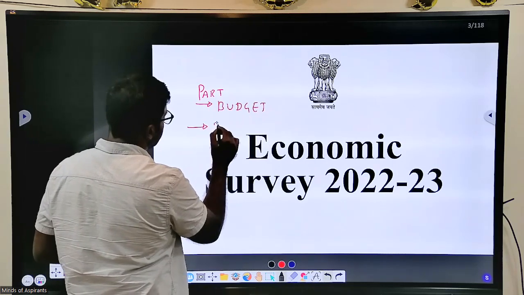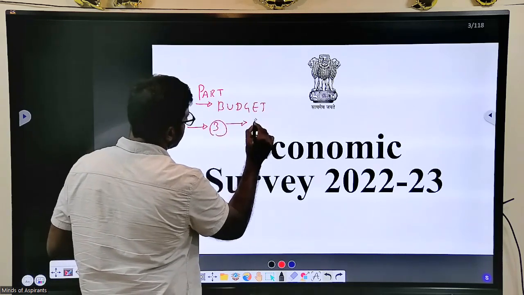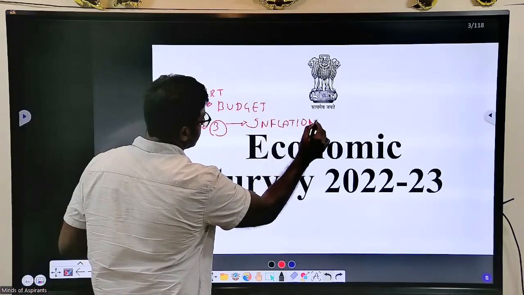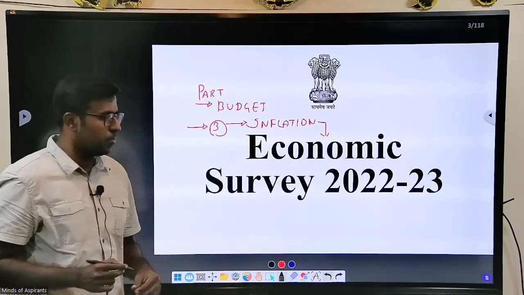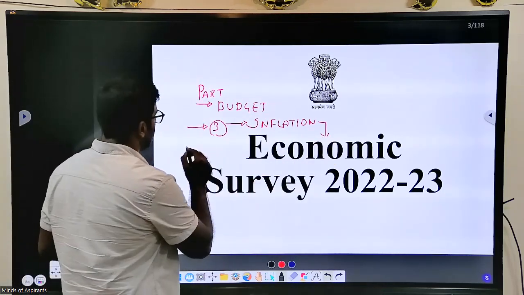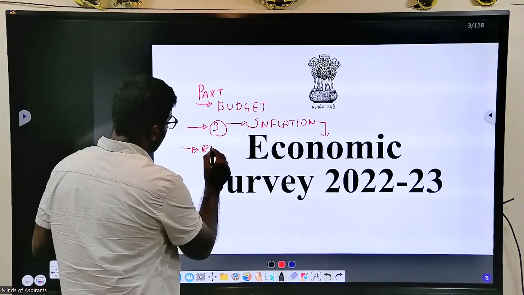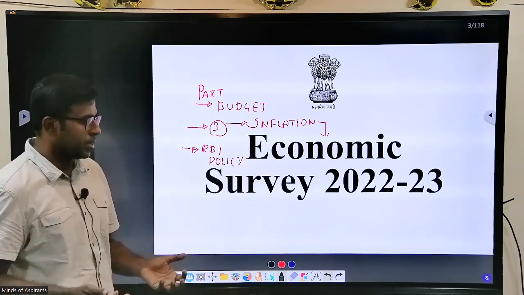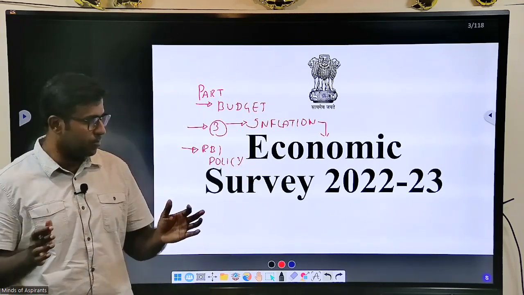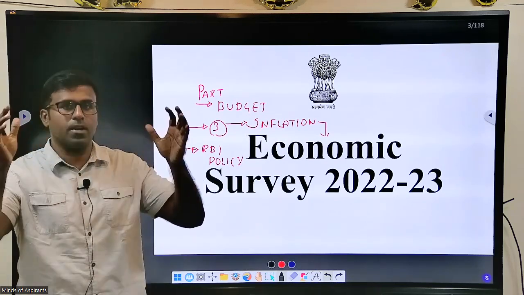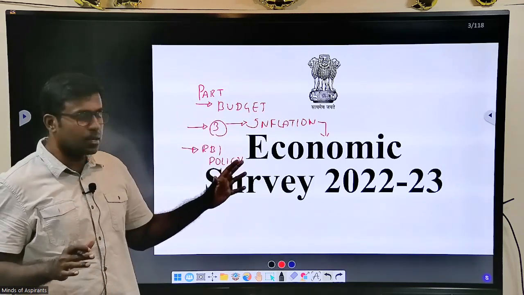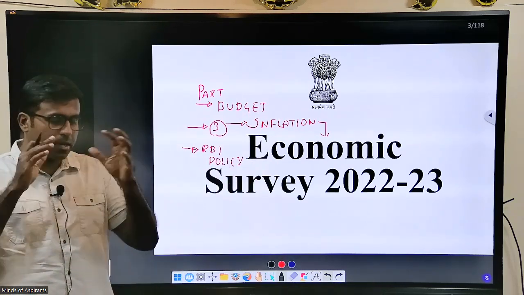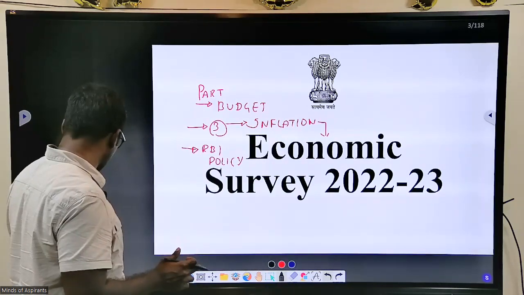This part 3 will cover inflation, so important inflation-related topics in the economic survey, and accordingly how the RBI monetary policies work. See, all this has a connection. We cannot read each one separately. There needs to be an understanding of how everything is connected, and especially the economic survey gives you that leverage of studying everything in a holistic fashion. So without any delay, we'll go to the topic.